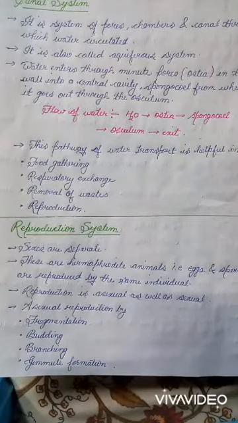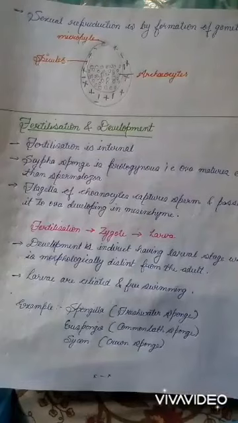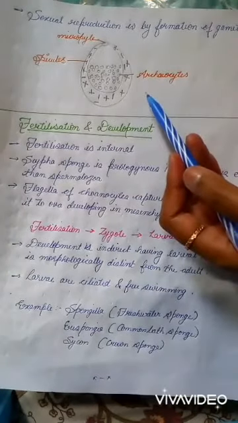So asexual reproduction takes place by the process of fragmentation. In this process, the small fragments of sponges grow into a new body, and also the budding process, the branching process and the formation of gemmule. Let's see the structure of gemmule here.